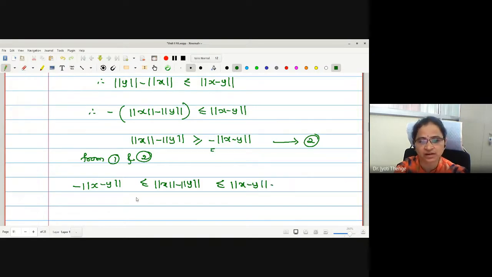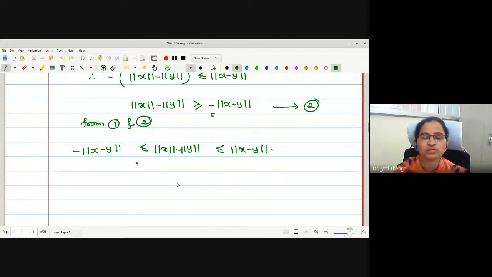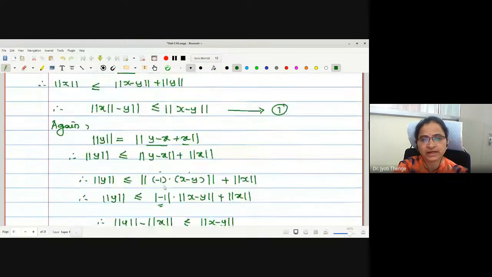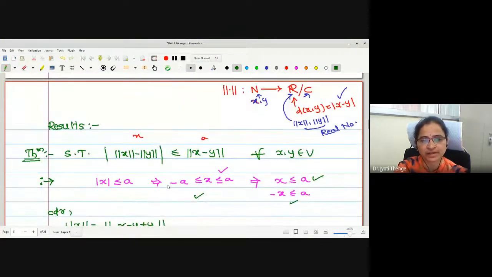This I have written here. What have we proved? Minus a less than or equal to x less than or equal to a. Therefore, I can write directly: mod of norm x minus norm y is less than or equal to norm of x minus y. Hence the proof. Any difficulty? If you have, you can ask me. It's a very simple result actually.